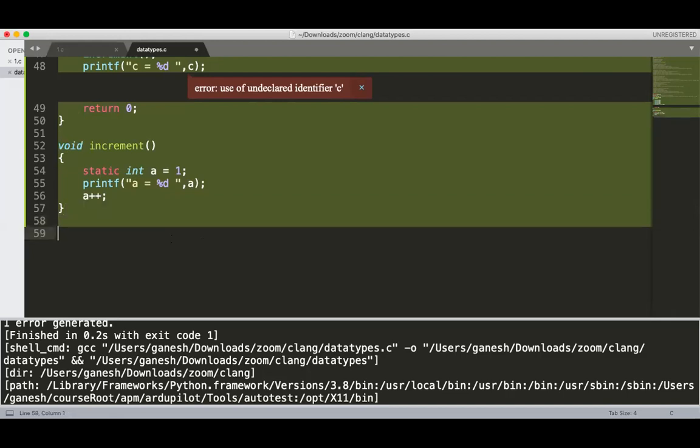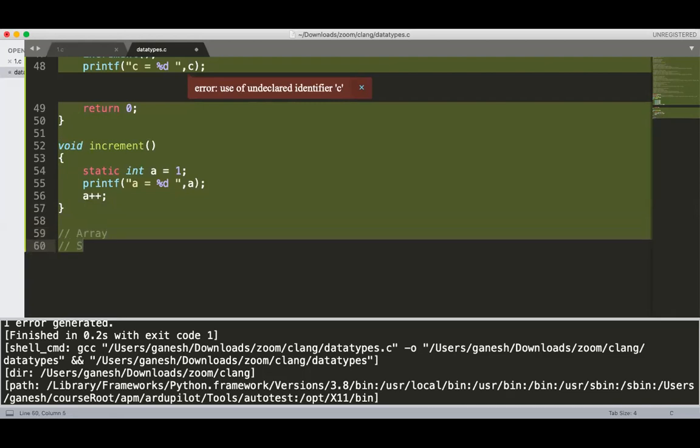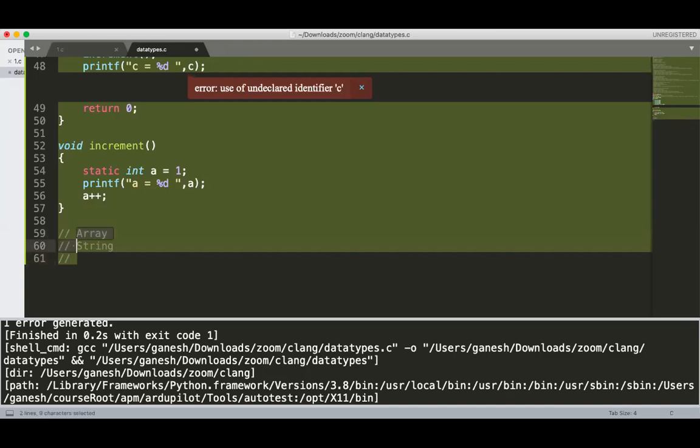Now what are the points remaining? Let's list them out. First one is array. Second is string. And I think pointer arithmetic, sir. Yes, we'll take that in array and string.